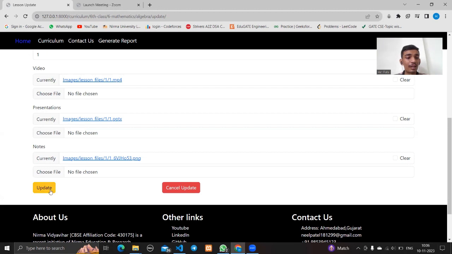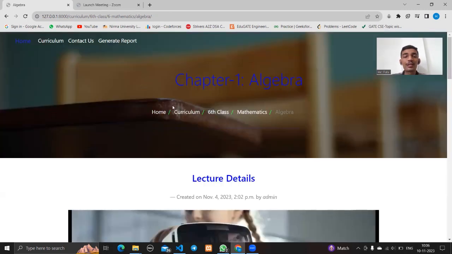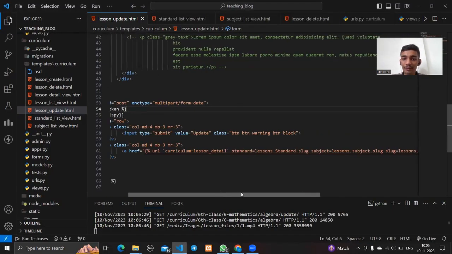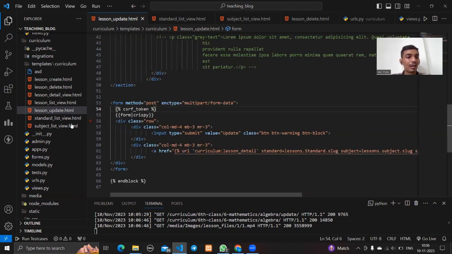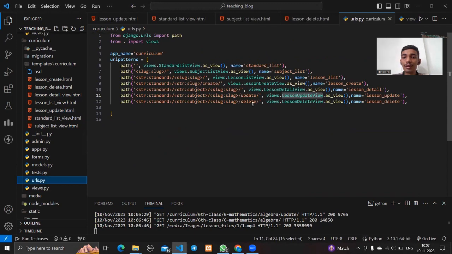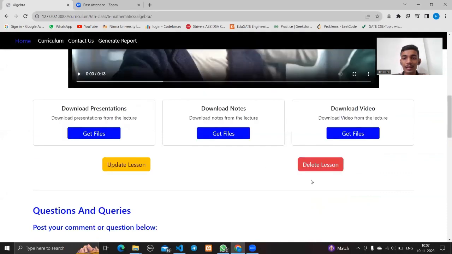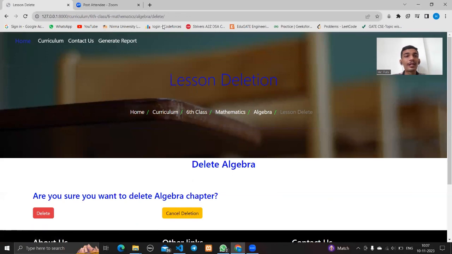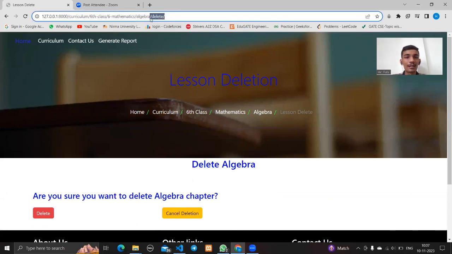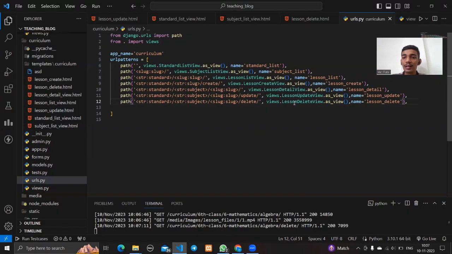If the teacher presses update, then it will work perfectly, and if the teacher presses cancel update, it will redirect to the main chapter page. And there is the URL that we have set and the slugs. Okay, now let's come to another, the delete button. As we have mentioned, the teacher can delete the lesson, and if we press the delete button, there is simply /delete at the last, and the corresponding view is the session delete view.